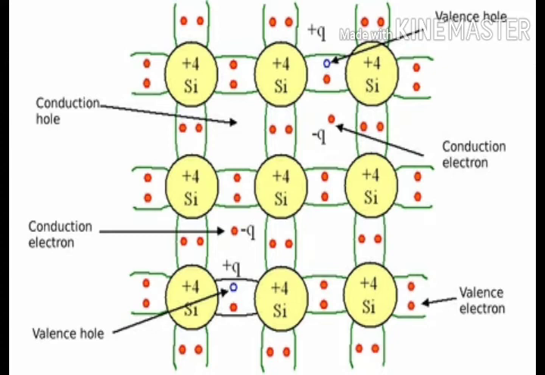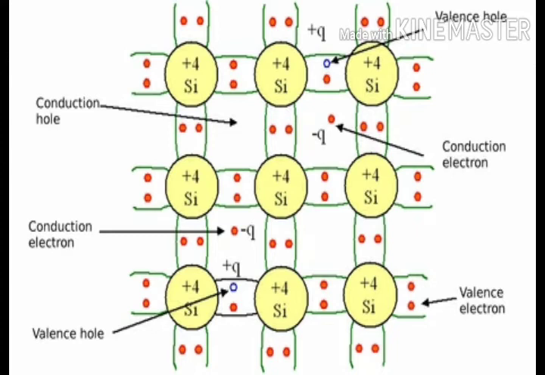The energy levels for an isolated hydrogen atom are given by the Bohr's model, where the energy EH is given by minus m0 q to the power 4 divided by (8 epsilon 0 square h square n square), and that turns out to be minus 13.6 divided by n square in electron volts.